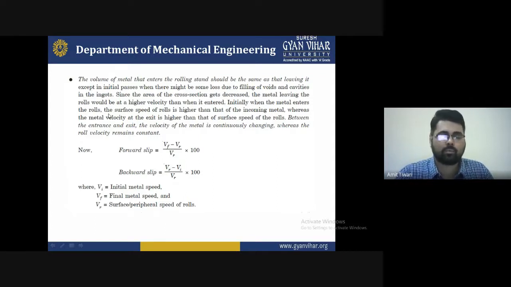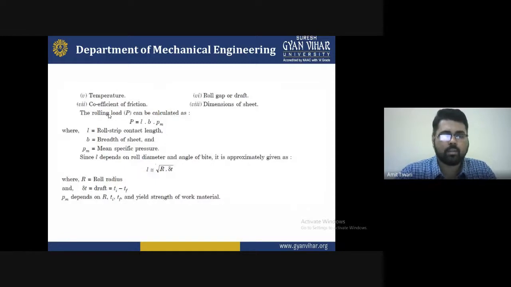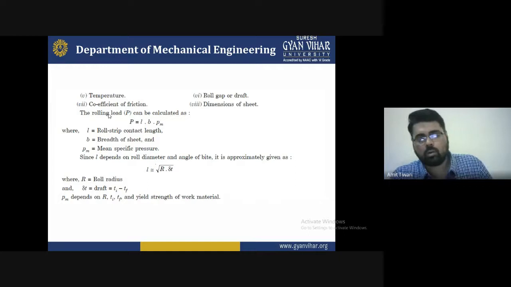These are some conditions that will appear for making the objects, that is I section, T section, L section. So these are some conditions that will be required. It will be easy to understand. So all the conditions are obtained. You can find the formula. You can put the formula by rolling load, what load is applied for that particular operation.